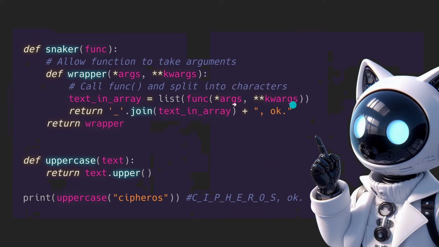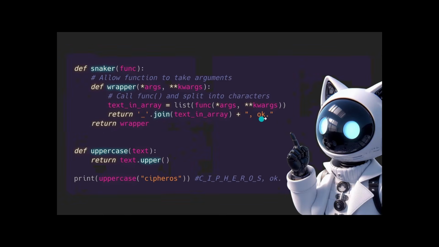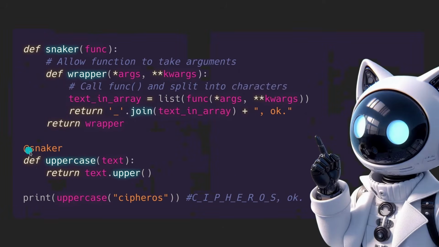Basically, these args are these ones. And then we iterate over the function while joining every character with an underscore, and then we just said okay, this is hard coded. And what this does with this snaker parameter is first take the text, uppercase it, and then go onto this snaker function.